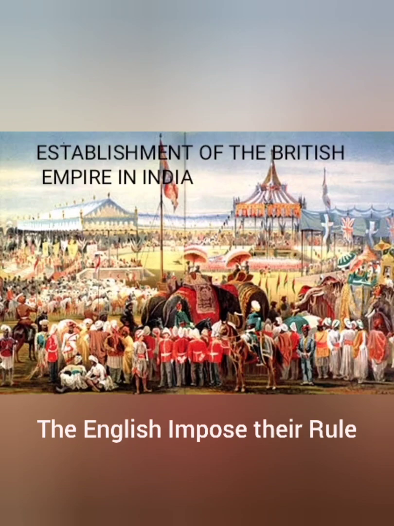Slowly large parts of India came under the direct rule of the English. In many places the Rajas and Nawabs continued to rule, but they were under the sovereignty of the English. An English official known as the resident would be assigned to stay in the court of these kings or Nawabs so that the British government could keep an eye on how they ran their kingdoms.